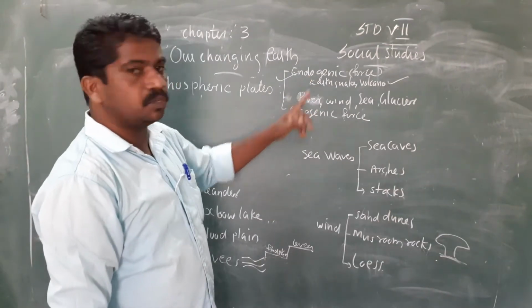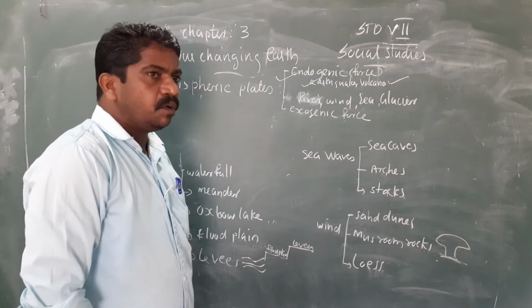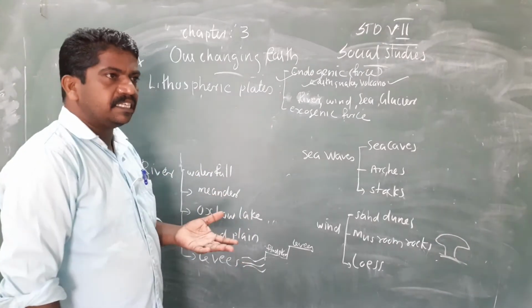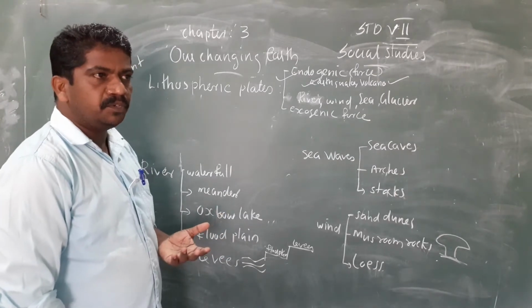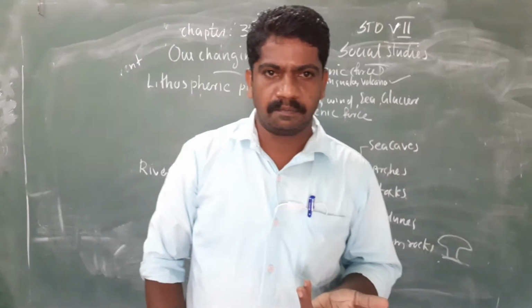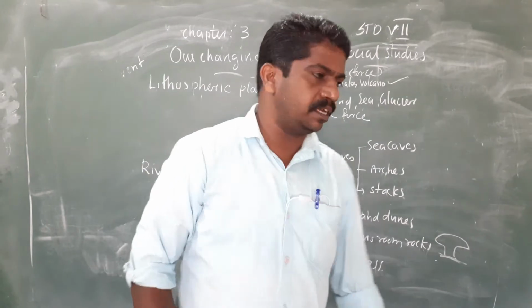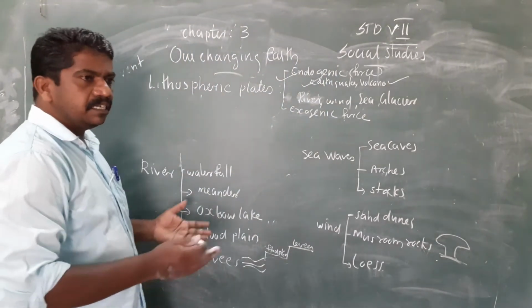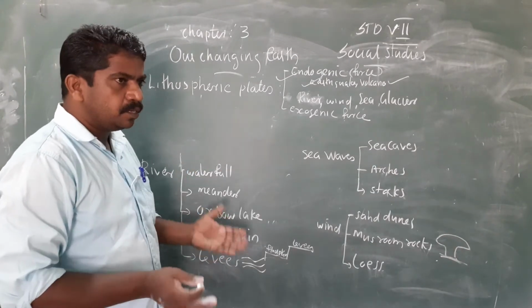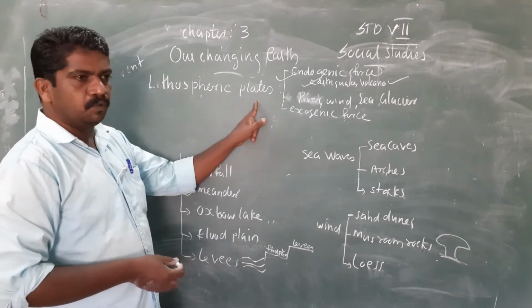Endogenic force is also caused due to earthquake. Okay, what is an earthquake? Under the earth there is high temperature, and due to high temperature the rocks are in the molten form. The rocks under the earth have all melted and are in liquid form. So there is always a pressure upwards. There is a pressure for the magma to come outside. It will cause the lithospheric plates to move.